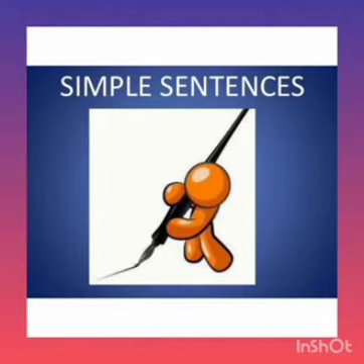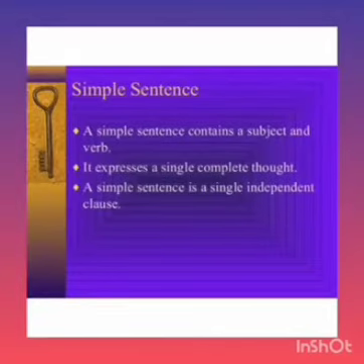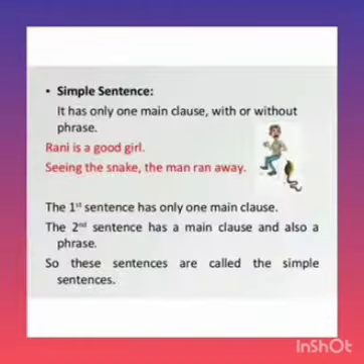What is a simple sentence? A simple sentence contains a subject and a verb and it gives complete meaning to the sentence, and it consists of only one clause, that is the main clause or independent clause. So a simple sentence consists of subject and verb, gives complete meaning, has one main clause and sometimes a phrase. Take the example: Rani is a good girl. It gives complete meaning to the sentence. See the second example: seeing the snake, the man ran away.